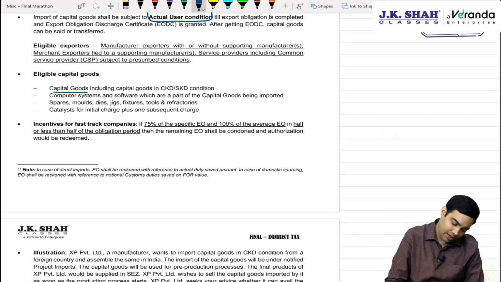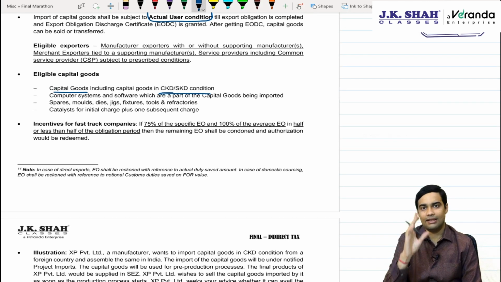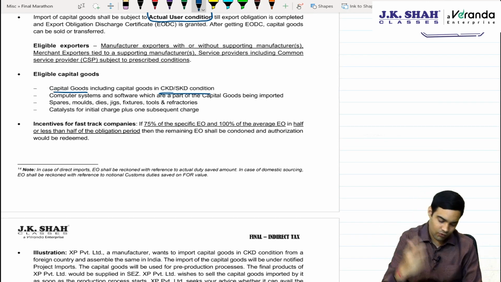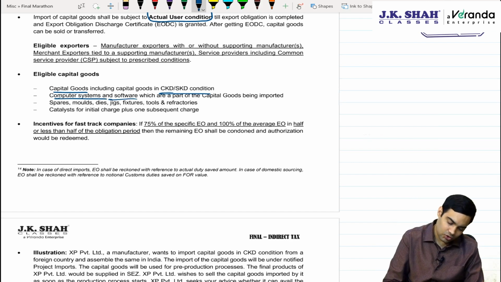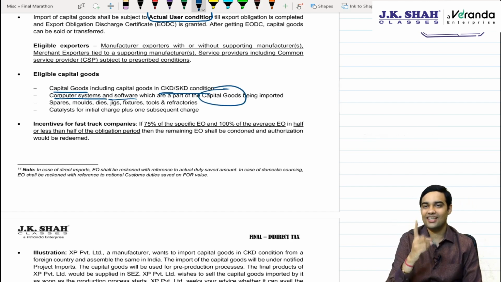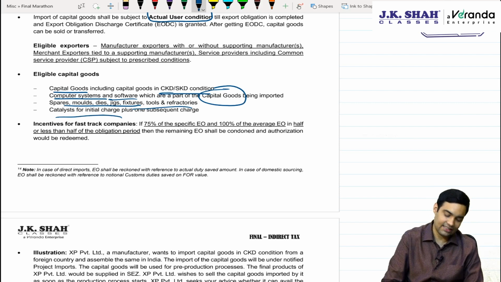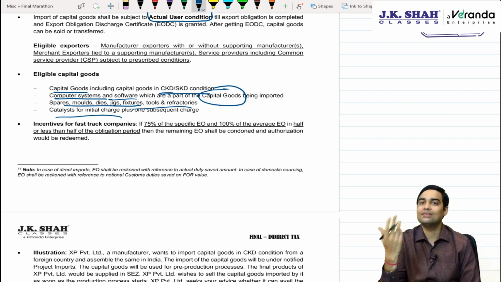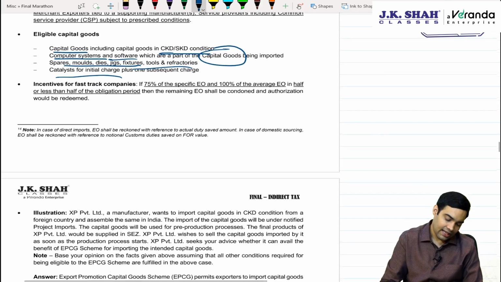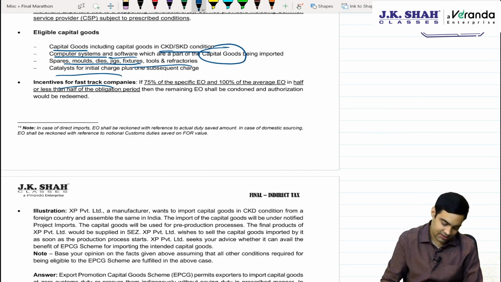You can import capital goods in CKD or SKD form, that is, completely knocked down and semi knocked down form. Computer systems and software which are part of capital goods are allowed, not all computer systems and software, so be careful. Spares, molds, dies, jigs, fixtures and refractories or catalysts, which enhance the speed of the process. Incentive for fast track companies is important for case study based questions.